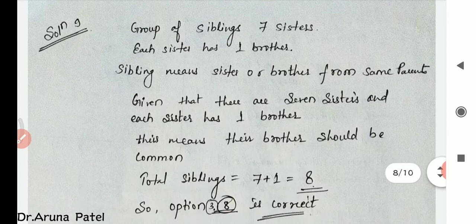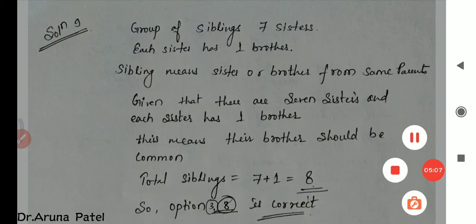So here are the 7 sibling sets. So this one is the correct answer, and this is given in option number 3. So option 3 is the correct one for this question.